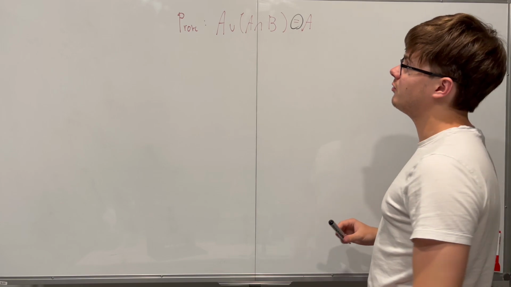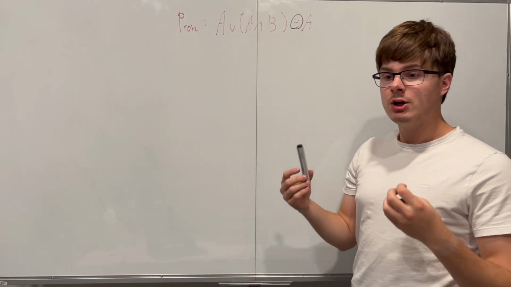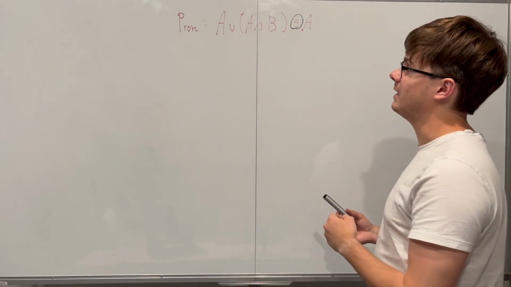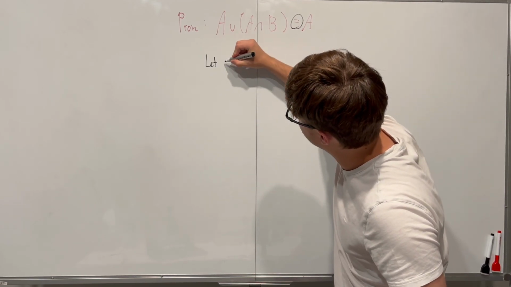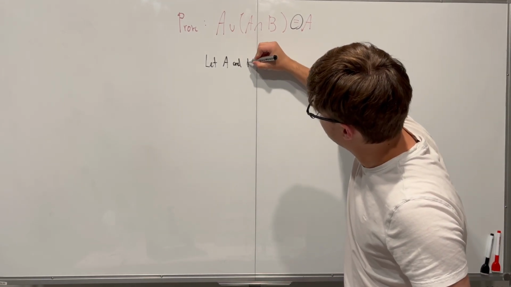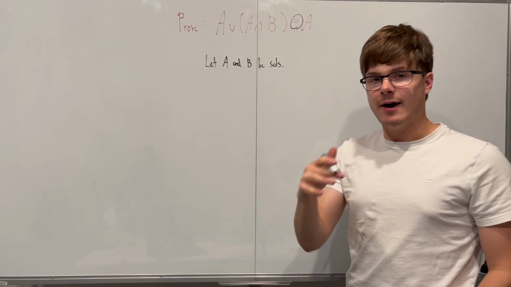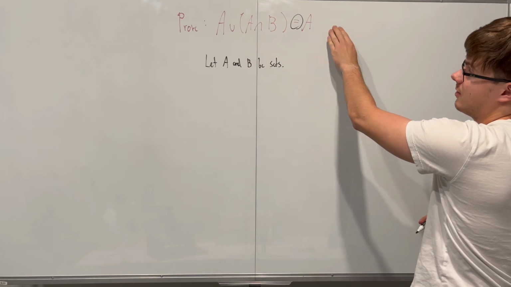So to start our proof, notice it's a for all proof. There are no restrictions on what A and B are. So we need to clarify that this is for any A and B, which means it's a for all, which means we start with a let. We say let A and B be sets. Fantastic.